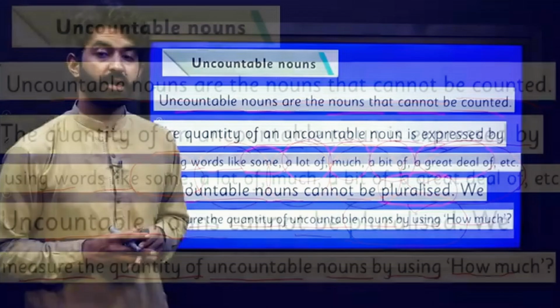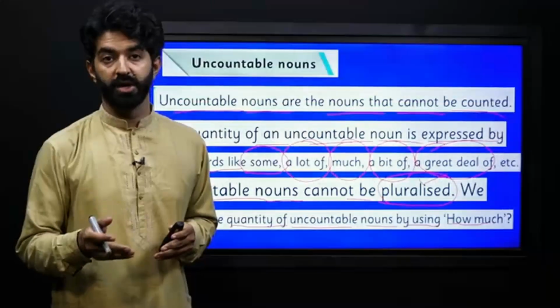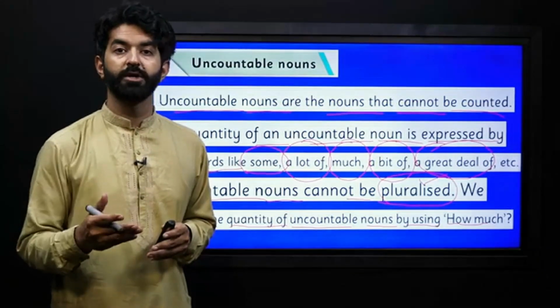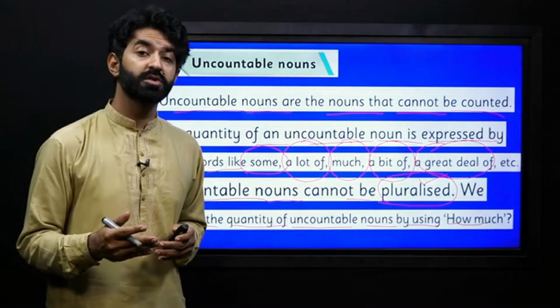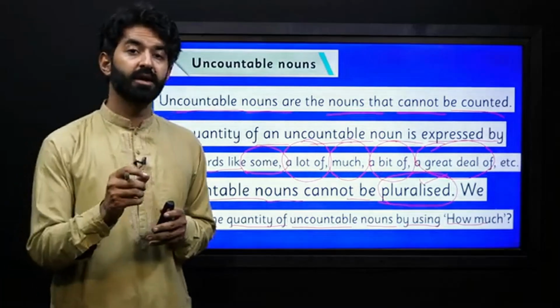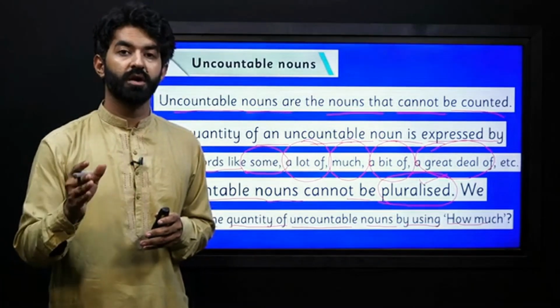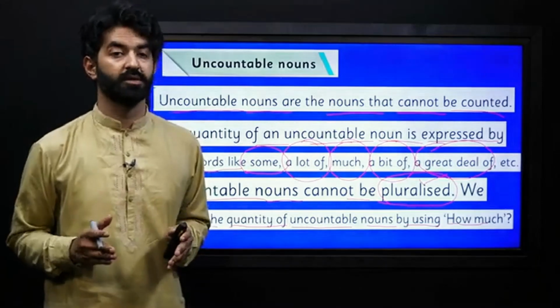So whenever you are posed a question like how much sugar do you want, or how much good experience did you have, you will know that things like sugar, salt, water, all these are uncountable. You cannot count these nouns.